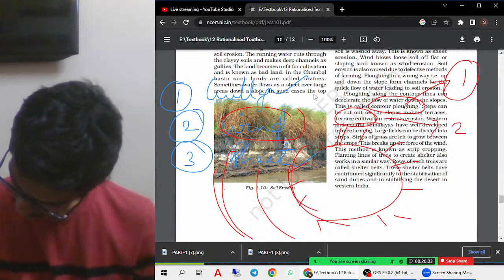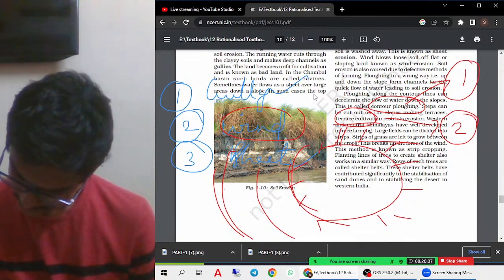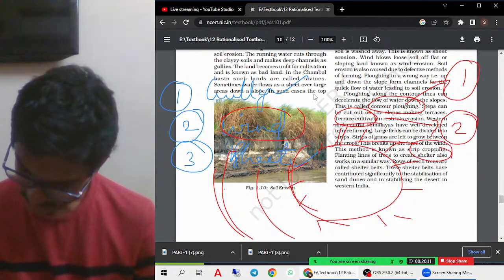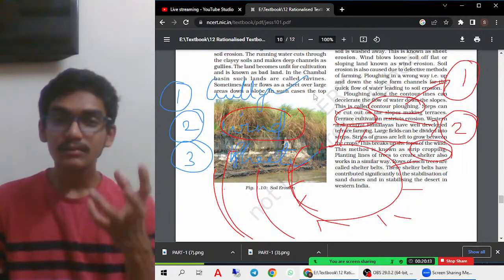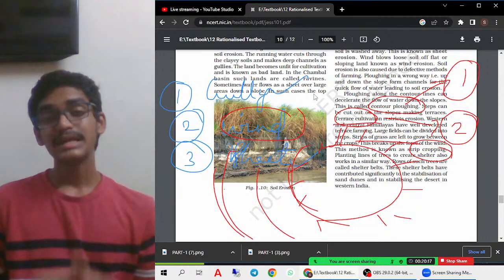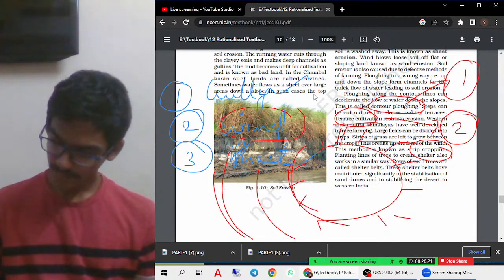Third point. Strips of grass are left to grow between the crops. This will break up the forces of the wind. This is known as strip cropping. Strip cropping is nothing but some crops are grown in between, and some grass is left out.